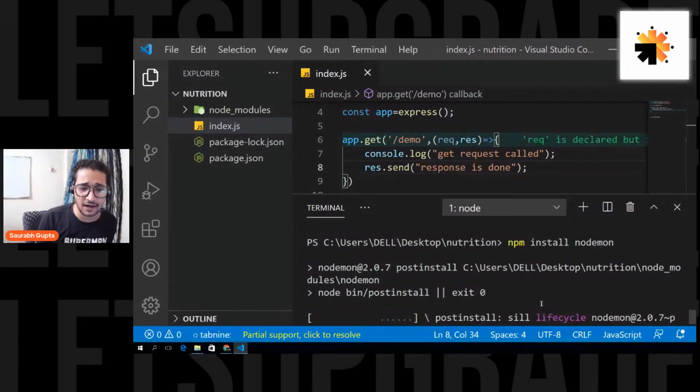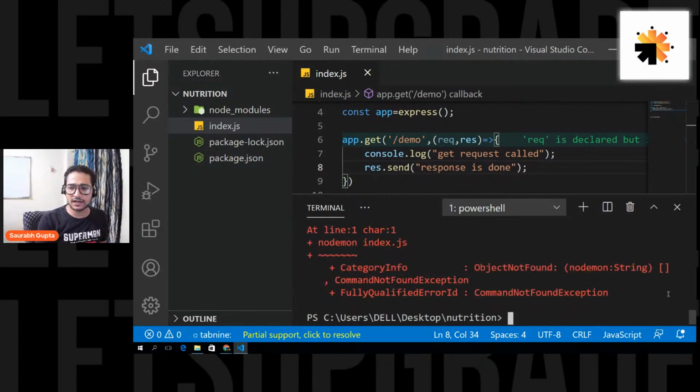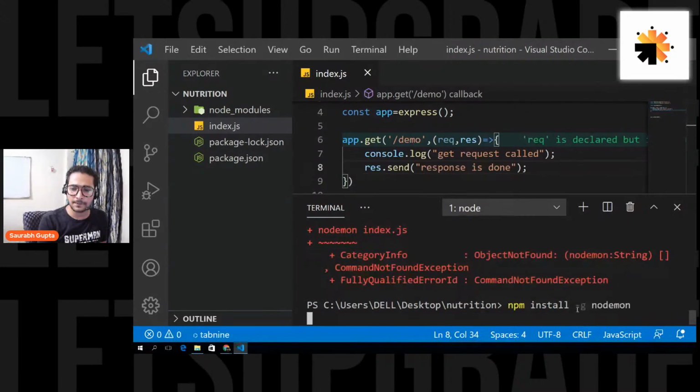I installed it previously, Aruna. Actually, Raghav, I installed it globally using -g previously, but it still didn't work. So I have to check that again. There are a lot of packages that are behaving the same, so I have to solve some things in my Windows. But don't worry, I'll do it. Now we can say nodemon index.js. It is still giving me a problem. Let me install it globally once again using -g.